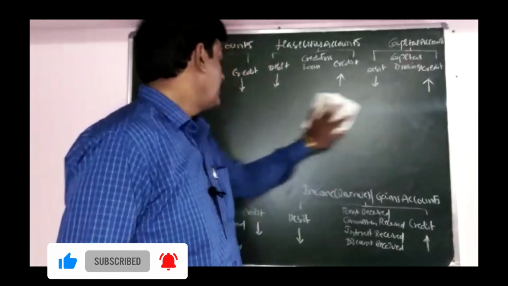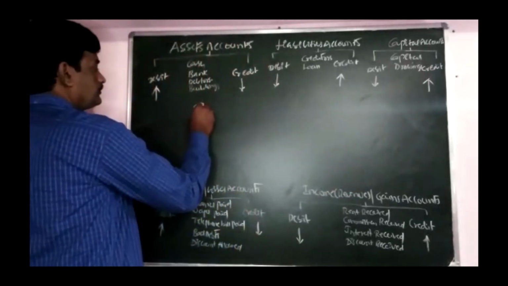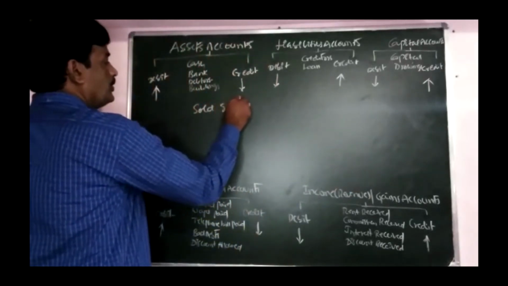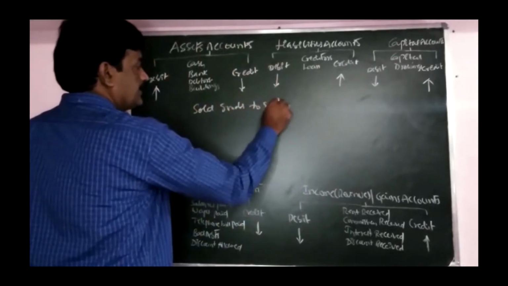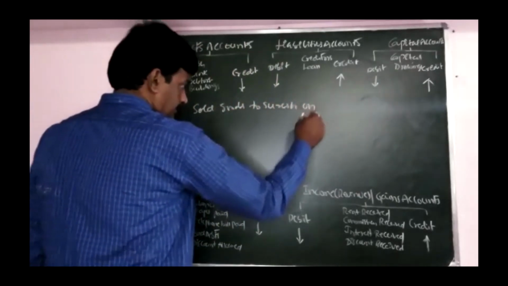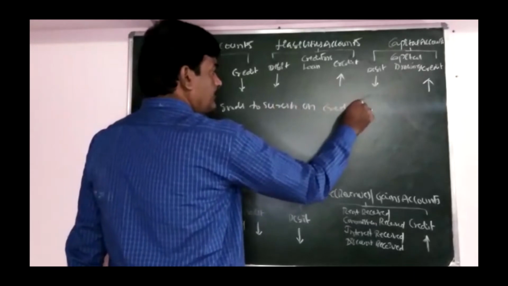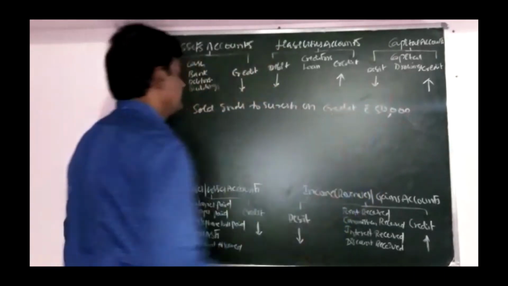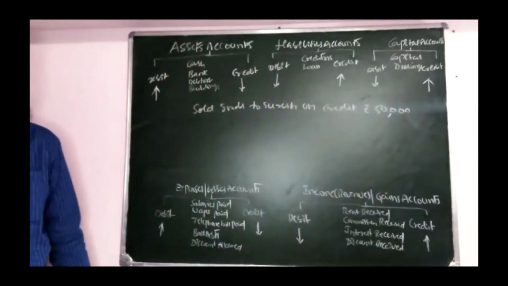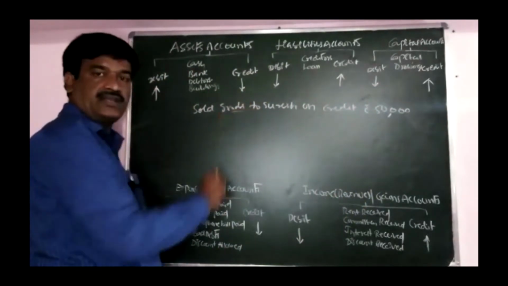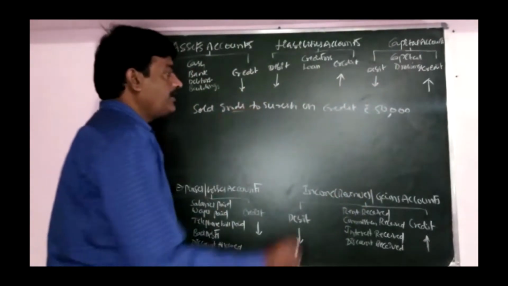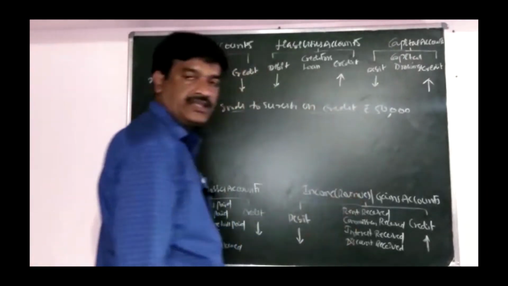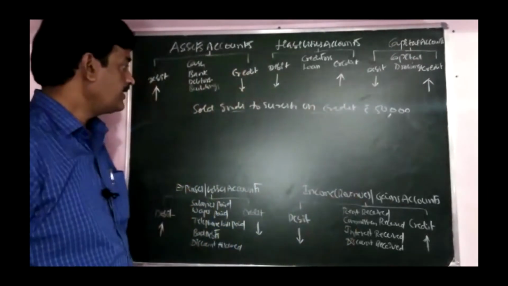Now sold goods to Suresh on credit, rupees 50,000. Goods are there. It is necessary to check cash or credit. It is on credit. It is a credit transaction. In a credit transaction, party name comes first.